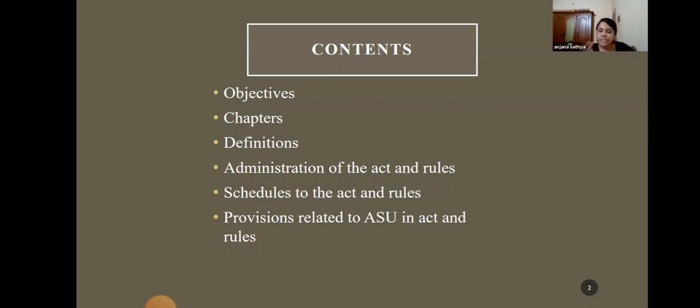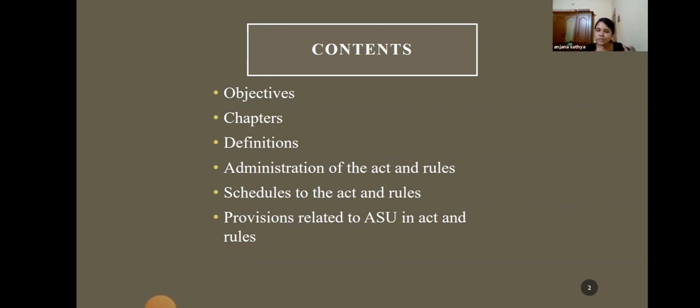And certain provisions which are related to Ayurveda, Siddha, and Unani medicines are explained in the Act. These are important provisions that you have to learn for the examination, and also as general knowledge. Especially if you are interested in manufacturing Ayurveda medicines on a large scale, it is good to know certain provisions that are included in the Act itself.